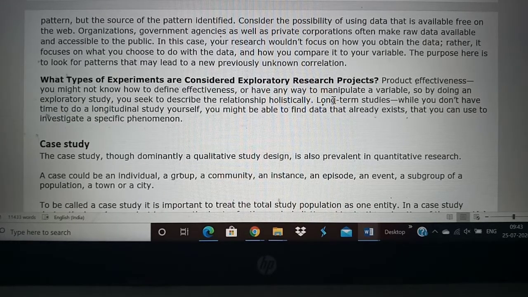Product effectiveness means we do not know how the product will be effective, so we will check each of the different variables, like if there is a high temperature, whether the product works, if there is a high voltage, whether the product works. Okay, so we will check each of these variables, we'll manipulate the variables and then check if it works.